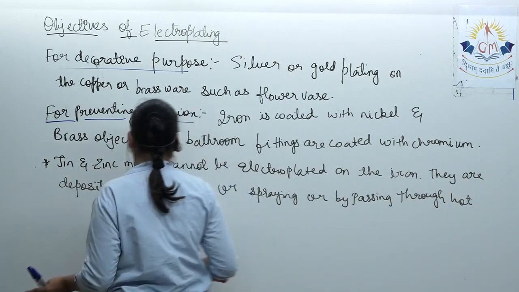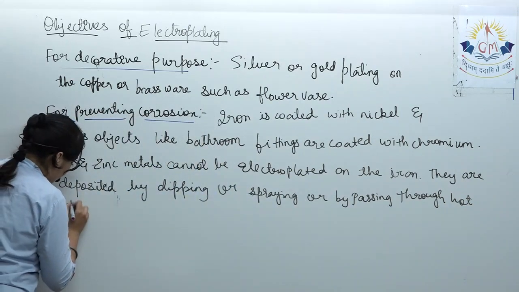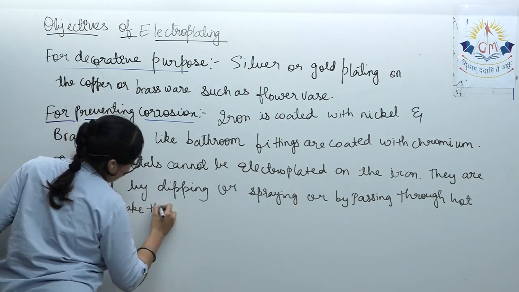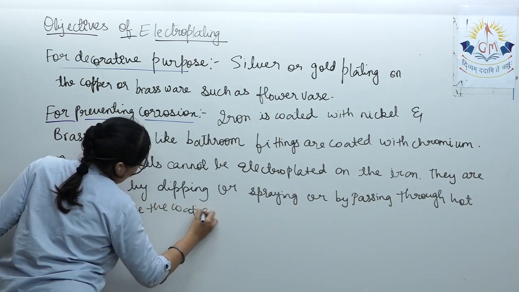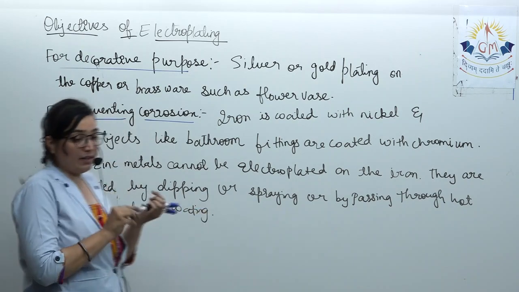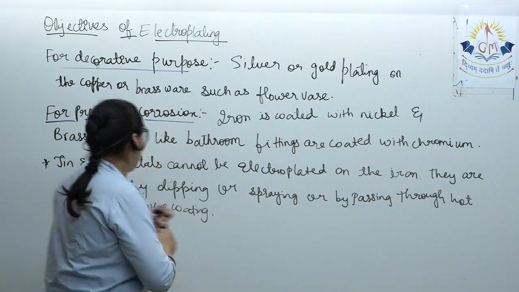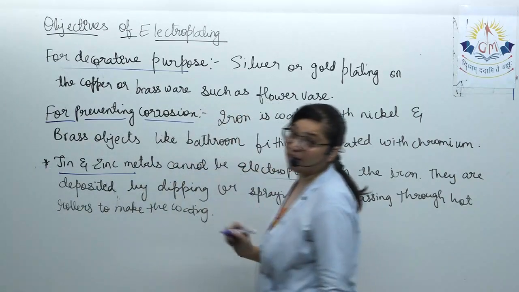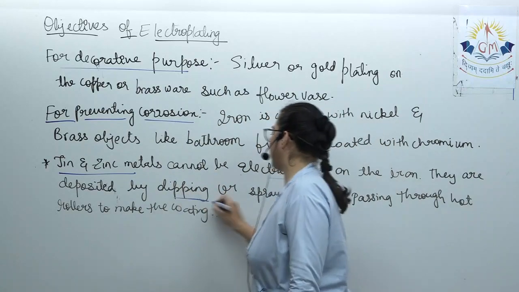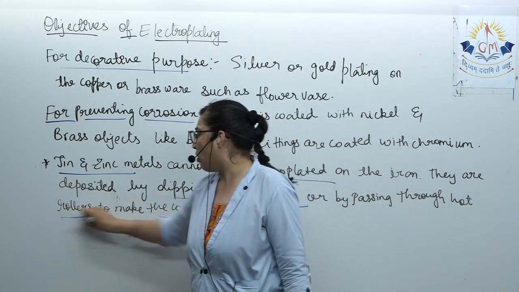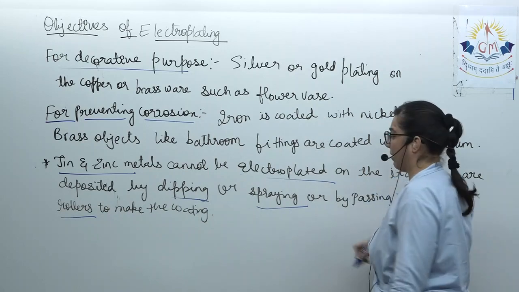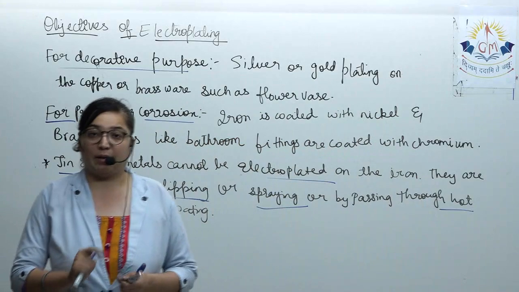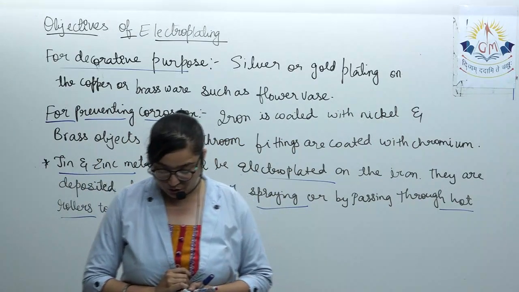Hot rollers are used to make the coating. Once again, this is an important thing: tin and zinc, we cannot electroplate. What can we do? We can dip them or spray them, or hot rollers are allowed to pass through them so that the sheets will be coated on them, but we cannot use electroplating there.